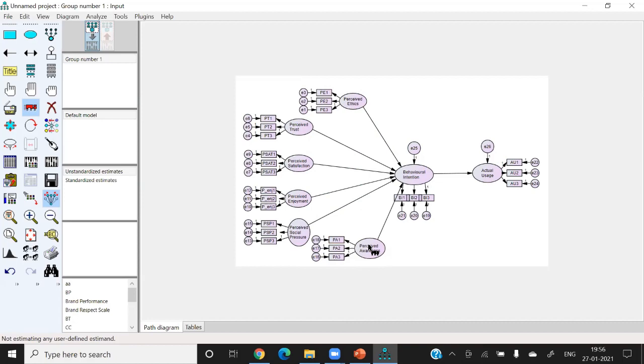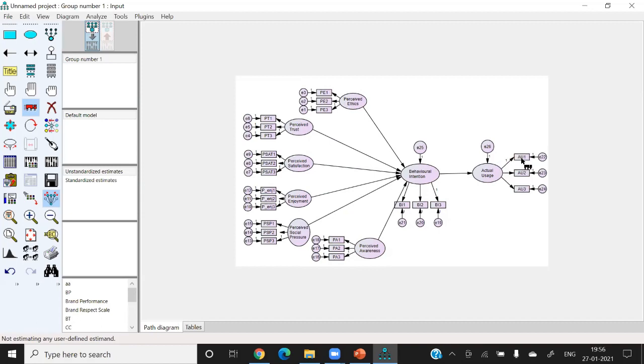After the diagram is ready, now each and everything is ready. I am going to run it. So if you want to run it, now the question is whether I should add the correlations between them or not. So first of all, just run this and let's see whether these correlations are needed or not.